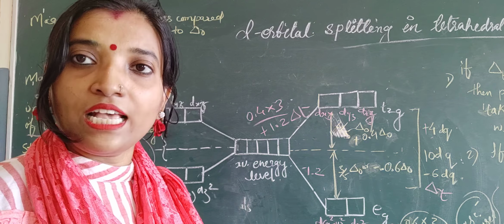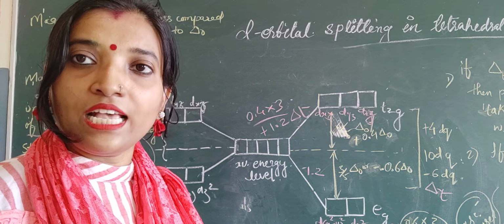Understood? So the magnitude of del T is less compared to del O. The magnitude of del T is less as compared to the magnitude of splitting of del O. Understood? Okay. So how much less?